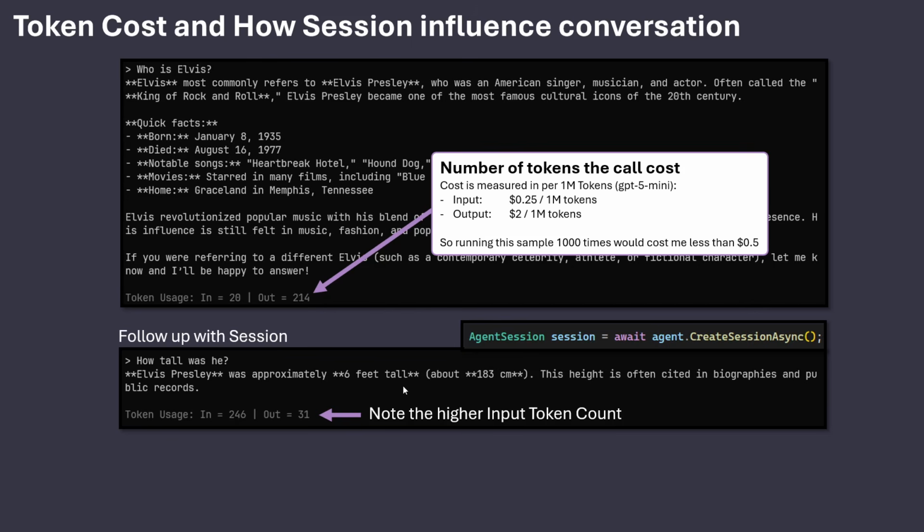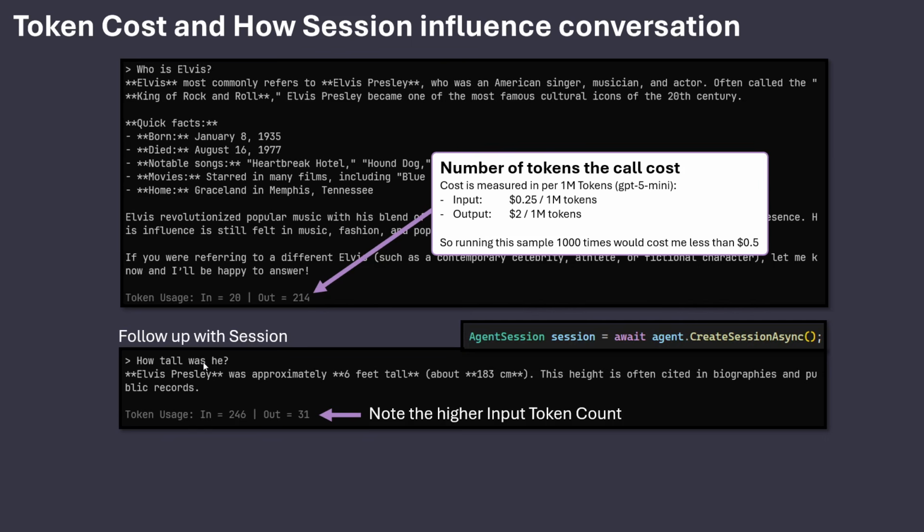But what we will note is that while this answer is fairly short and the output tokens are fairly low, our input tokens, despite it being a very short sentence here, is higher. And that is because we are paying for everything we have sent in the past and everything we have received in the past. Because in order to answer this question, it needed to know Elvis, but it could also have been